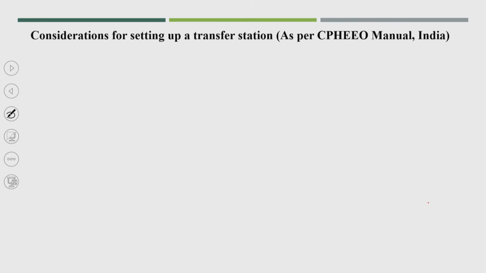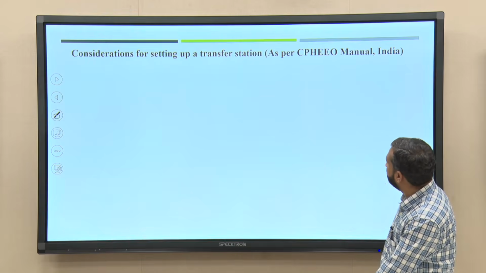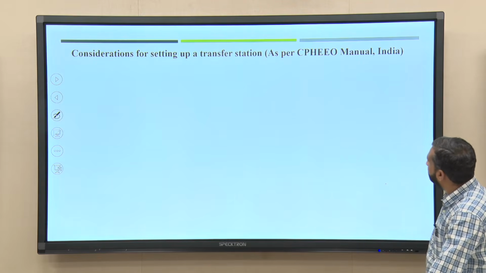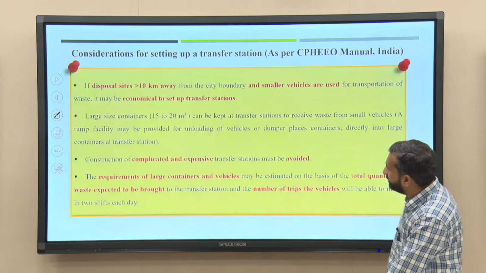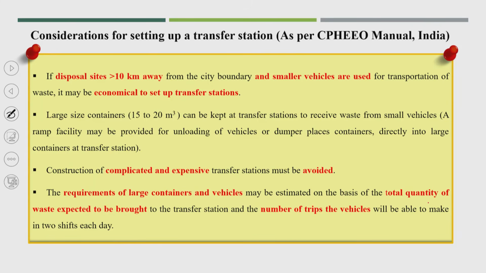Now, there are a few considerations for setting up a transfer station. This is based on the CPHEEO manual. CPHEEO is the Central Public Health and Environmental Engineering Organization. This manual says that if the disposal site is greater than 10 kilometers away from the city boundary and smaller vehicles are used for the transportation of waste, it may be economical to set up a transfer station.